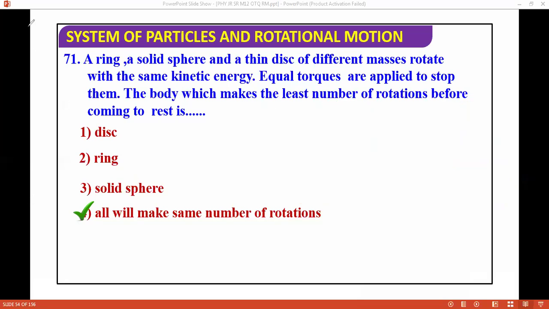These are good questions, confusing questions. If you apply simple brain, you can solve it. If you apply too much brain for solving these questions, you may get confused.